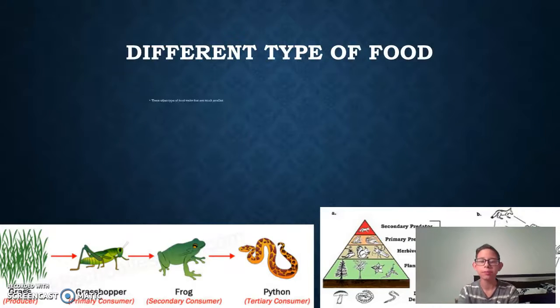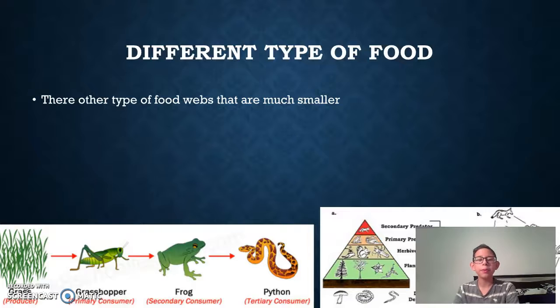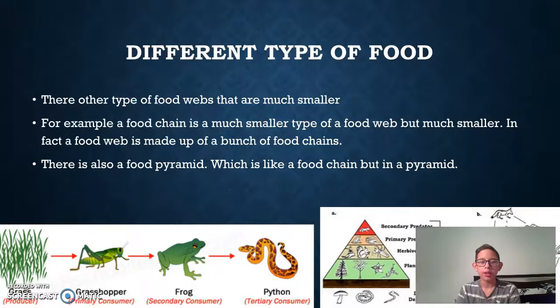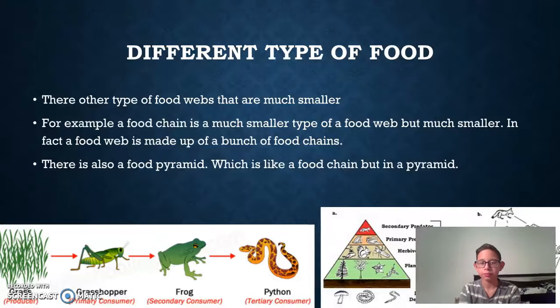Different types of food webs. There are other types that are much smaller. For example, a food chain is a much smaller type of food web. In fact, a food web is made up of a bunch of food chains. There's also a food pyramid, which is like a food chain, but in a pyramid.